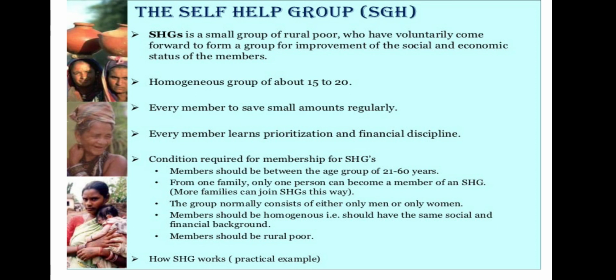So here we have the conditions required for the membership of SHG. A member should be between the age group of 20 to 60 years. From one family, only one person can become a member of this small scale self-help group. Members should be homogeneous. They should have the same social and financial background.